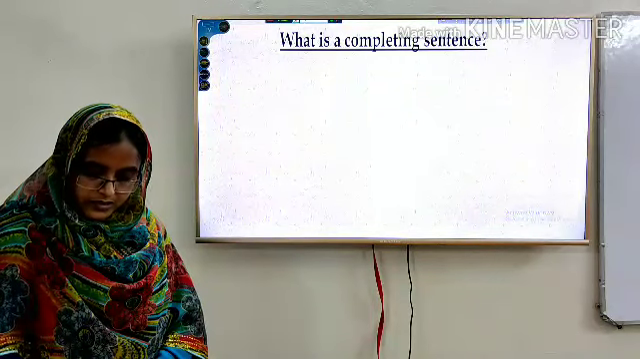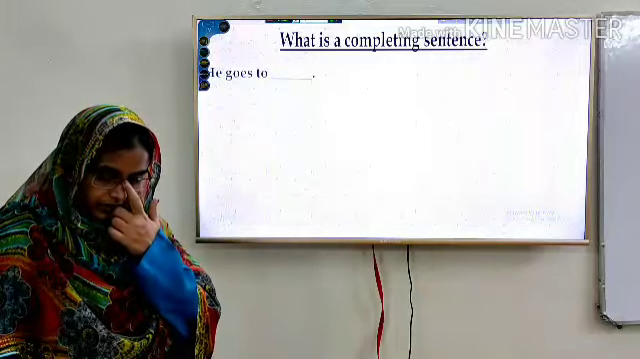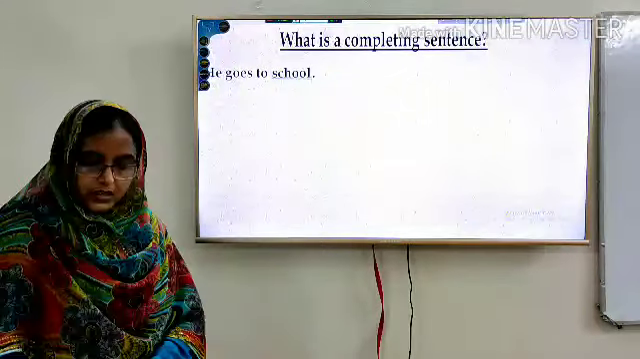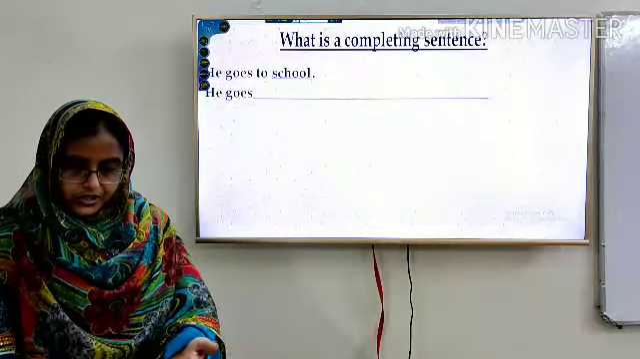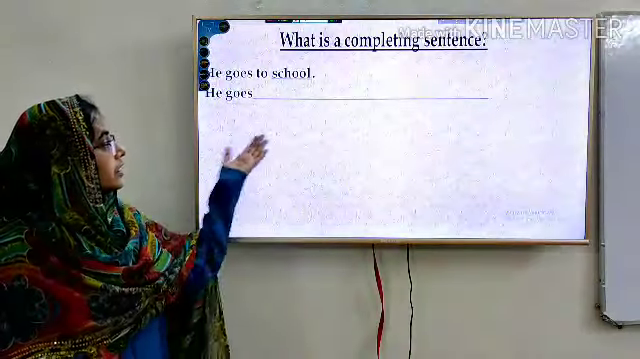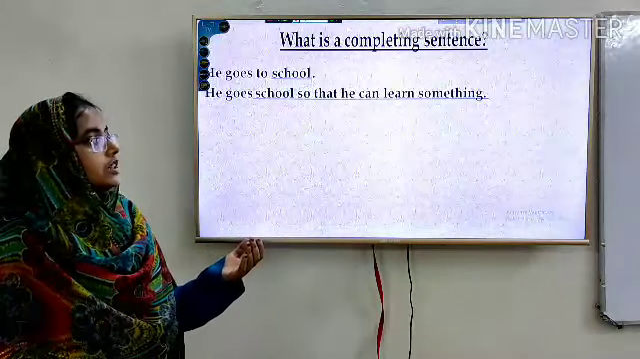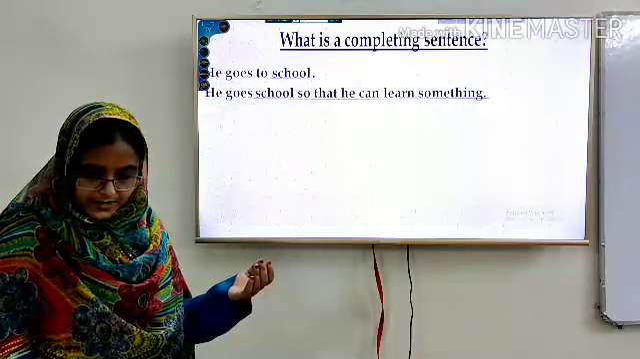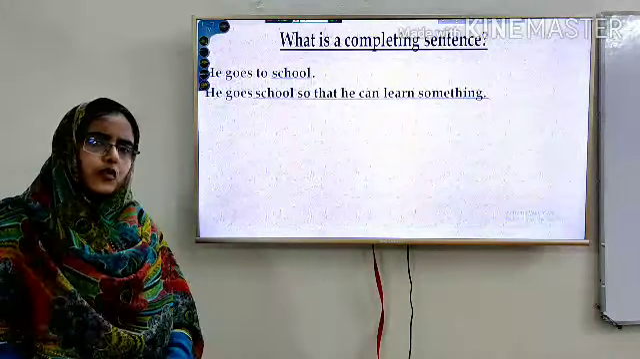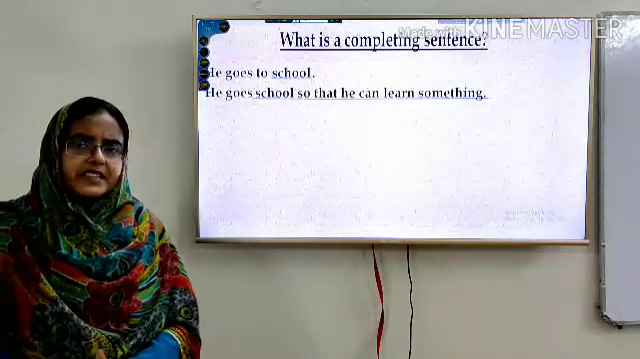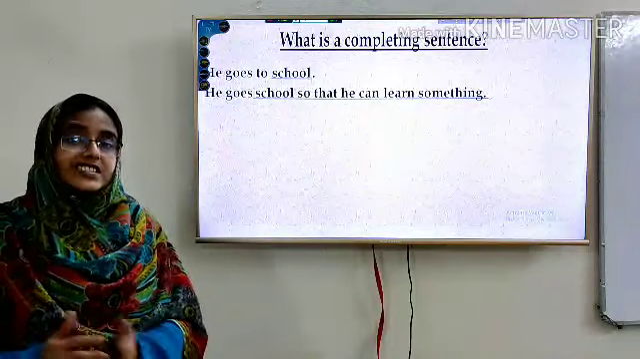Here we have 2 sentences. See here, he goes to somewhere. Where? He goes to school. He goes, here is a large dash here. So he goes to school so that he can learn something. So which one can we say is a completing sentence, and the other one is something else.